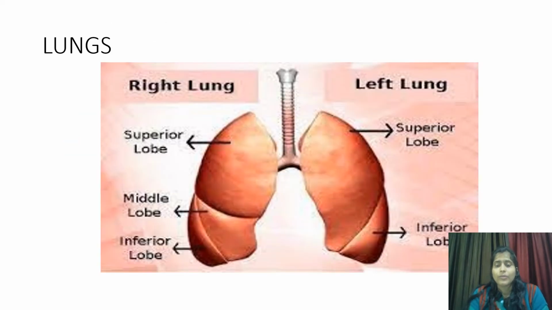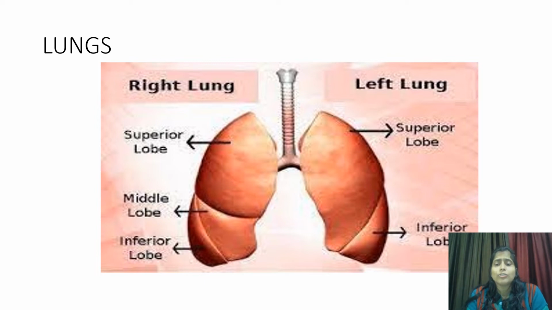Then we have lungs. Lungs are the most important organ involved in respiration. Lung is a soft spongy organ present inside our chest region. Lungs, as we can see, are two in number: right lung and left lung.